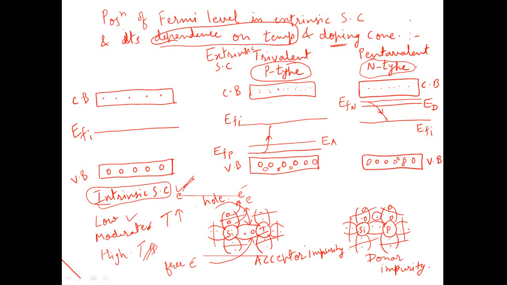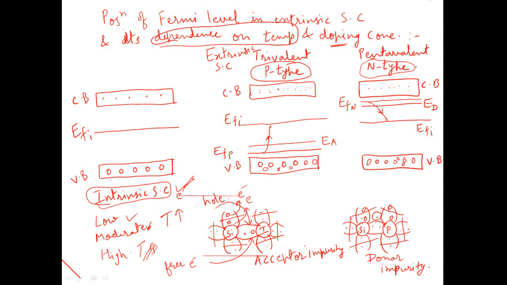So both the extrinsic semiconductors, that is p-type and n-type semiconductor, will lose their identity and will behave like the intrinsic semiconductor or pure semiconductor with the effect of high temperature.